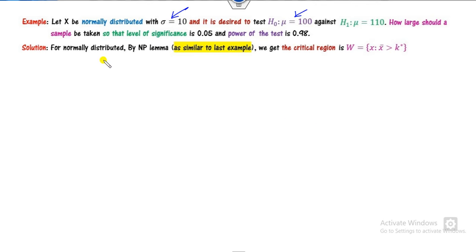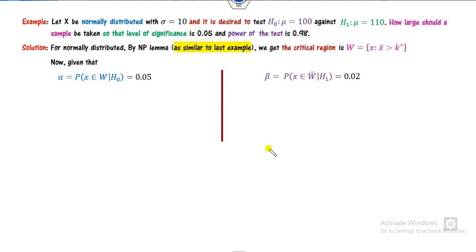As we discussed in the previous example, the critical region is x bar greater than k star. What is given to you? The level of significance is given here, and this is the definition of the level of significance. What is the power of the test? Power of the test is 1 minus beta. It is given to you as 0.98, which means beta is 0.02.